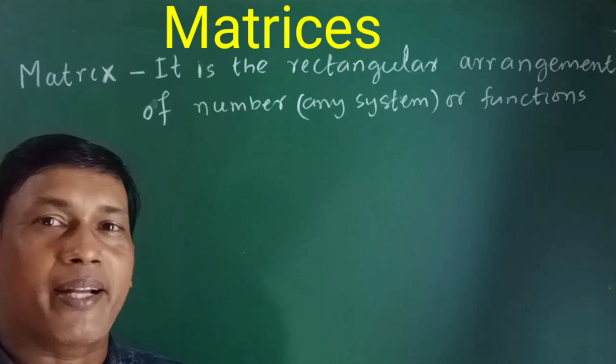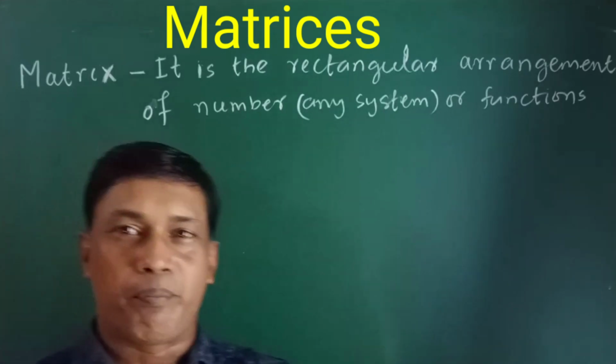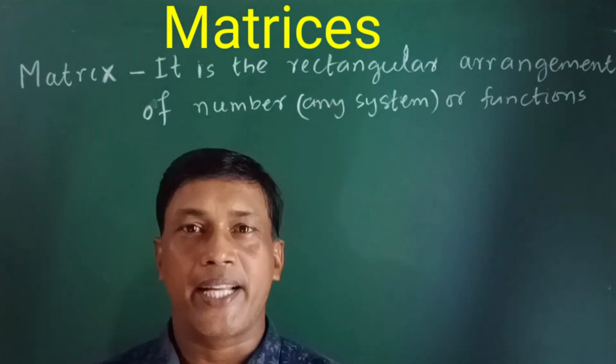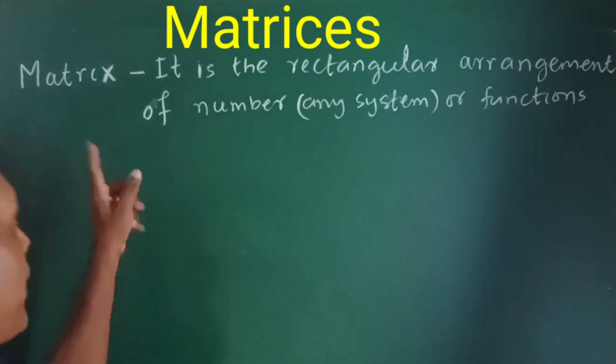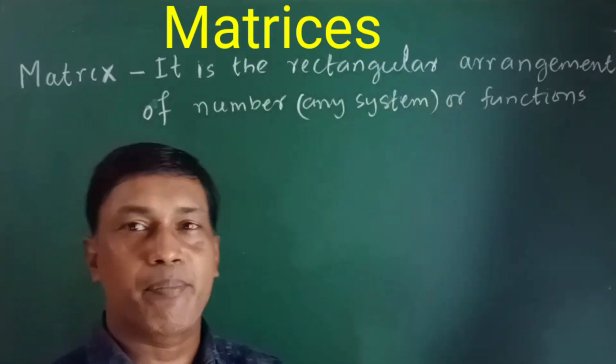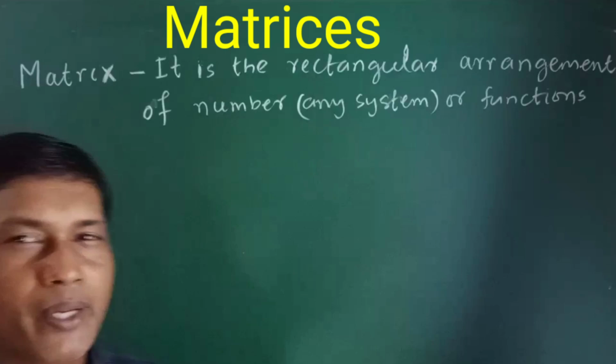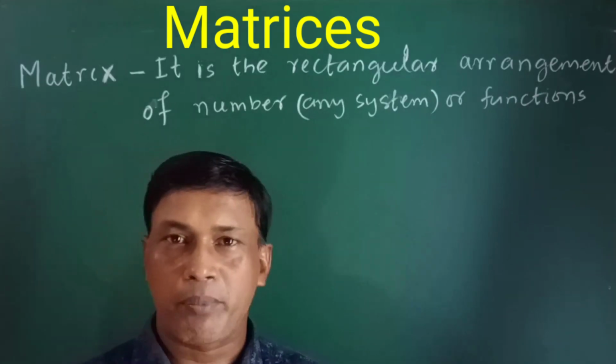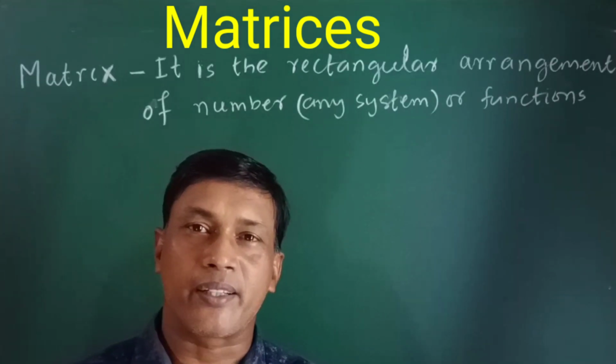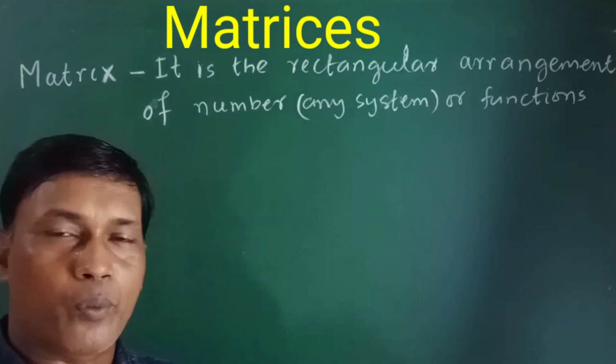So what actually is a matrix? A matrix is nothing but the arrangement of numbers. Matrix is the rectangular arrangement of numbers. What type of numbers? Of any system of numbers. The numbers may be natural numbers, integers, real numbers, rational, or whatever it may be.